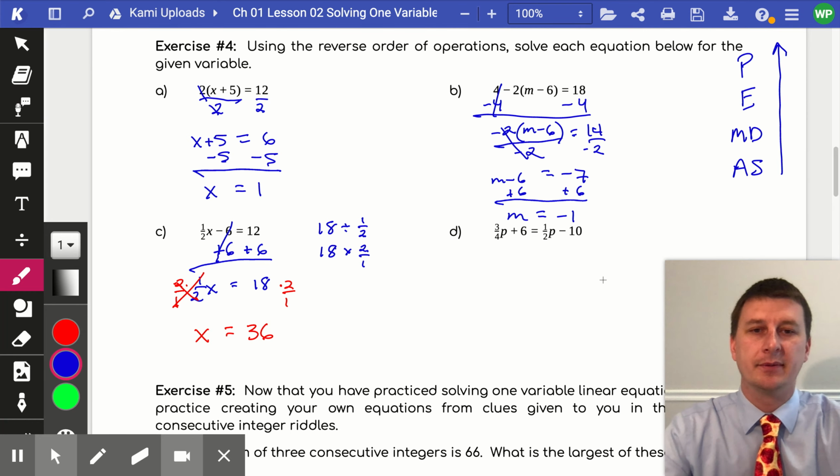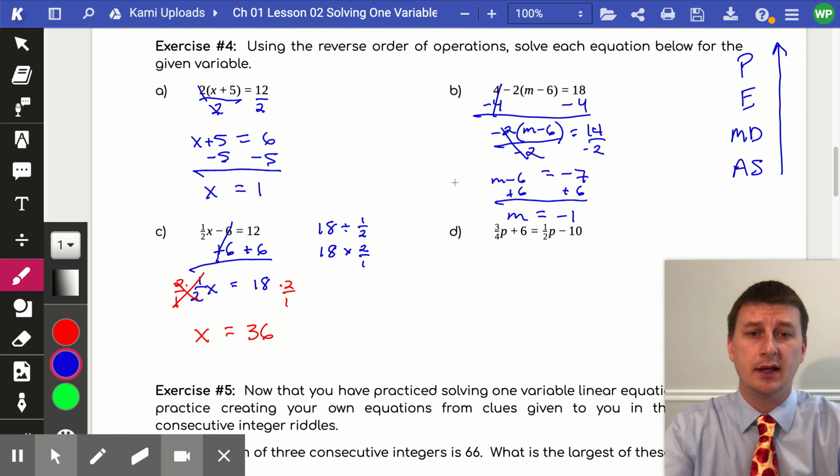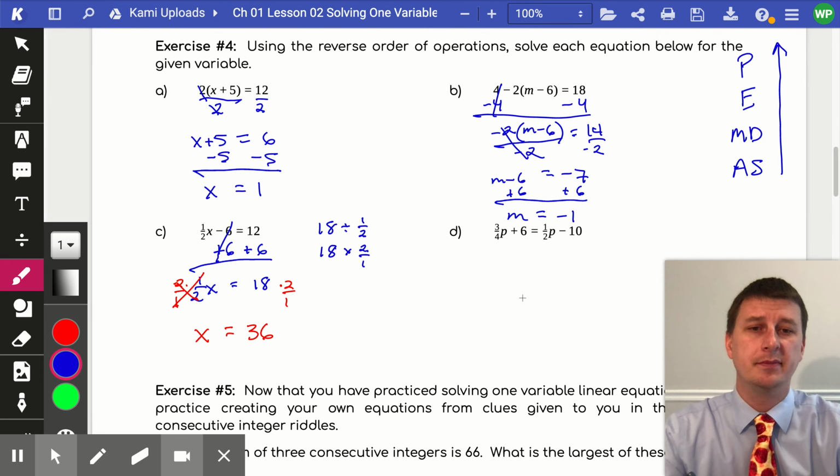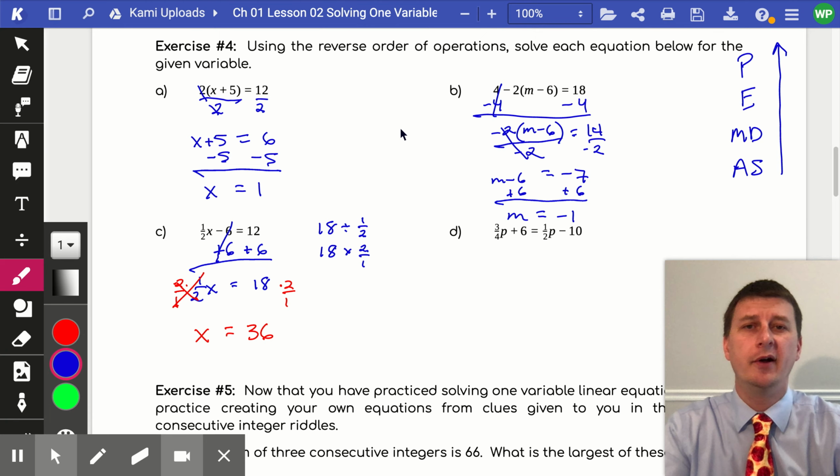And now finally for part D, don't be anxious about the fractions there. They're okay. We'll get through it together. Okay? So the first thing you want to do in part D is going to be to move all of your variables to one side of the equation and all of your constants, or just numbers by themselves, to the other side. So I, out of force of habit, move all my constants to the right side, but it doesn't really matter which side you move them to.